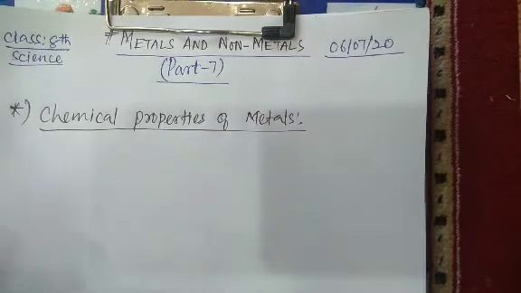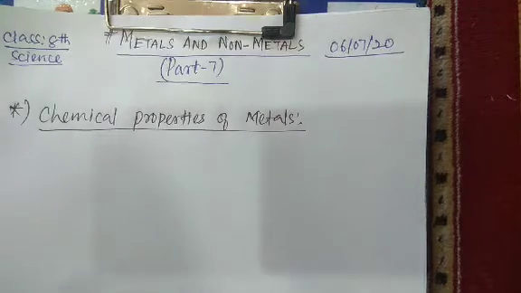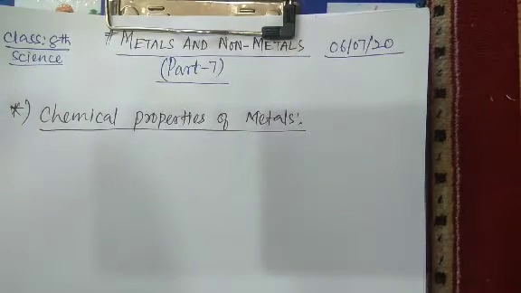Now, how do these metals react with these acids? You must know about the reactivity of metals. Some metals are more reactive, some are less reactive. There are different metals: magnesium, aluminium, zinc, iron, copper.